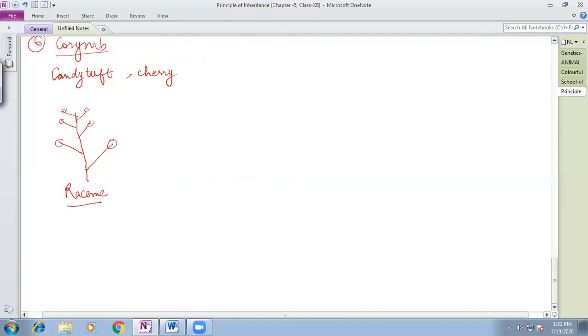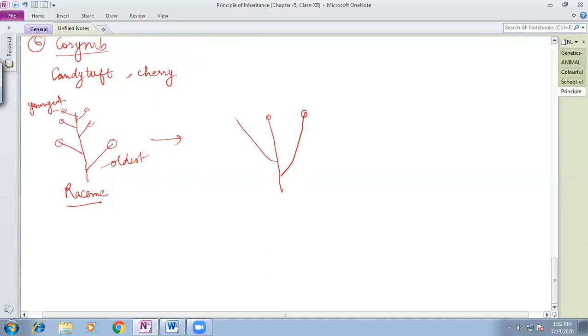the length of the pedicel was almost equal in all, and this was the oldest one, and this was the youngest one. All the flowers were present at different levels. But suppose the length of these pedicels increases significantly to bring all the flowers to the same level. Say in this, the pedicel enlarges, and because of this, the first flower comes equal to the last one.